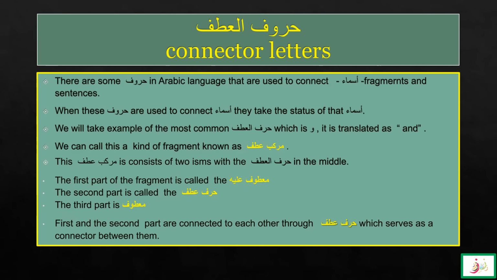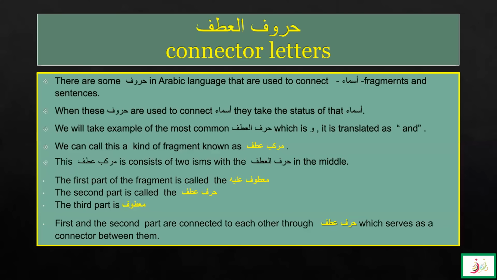So, as I mentioned, this type of murakkab or fragment, in which there are two words connected with each other, is called a murakkab atf. Murakkab atf consists of two isms when there is a harf of atf in the middle of them.